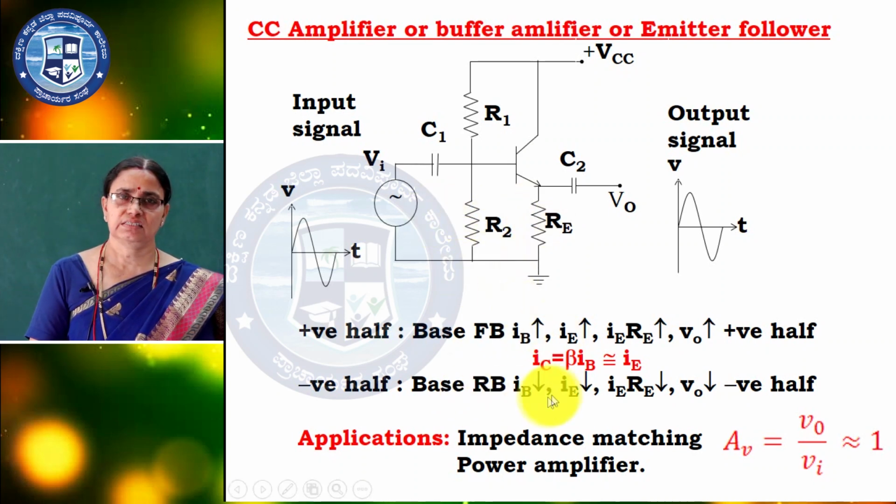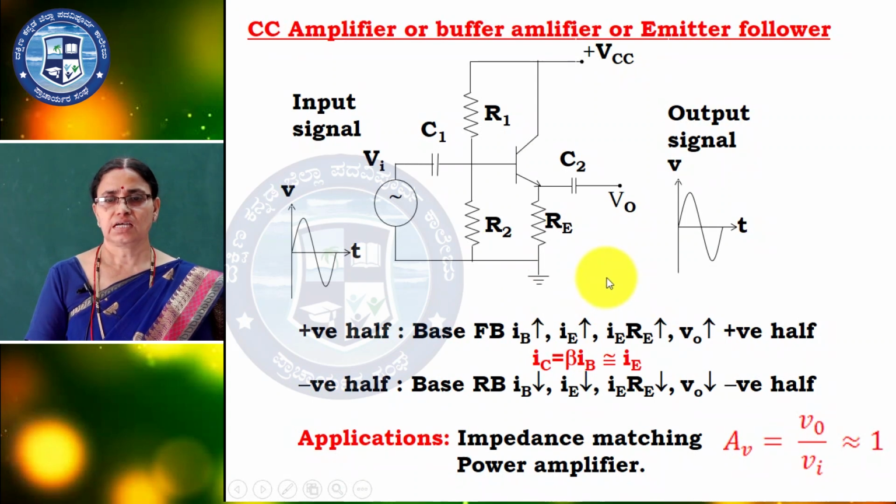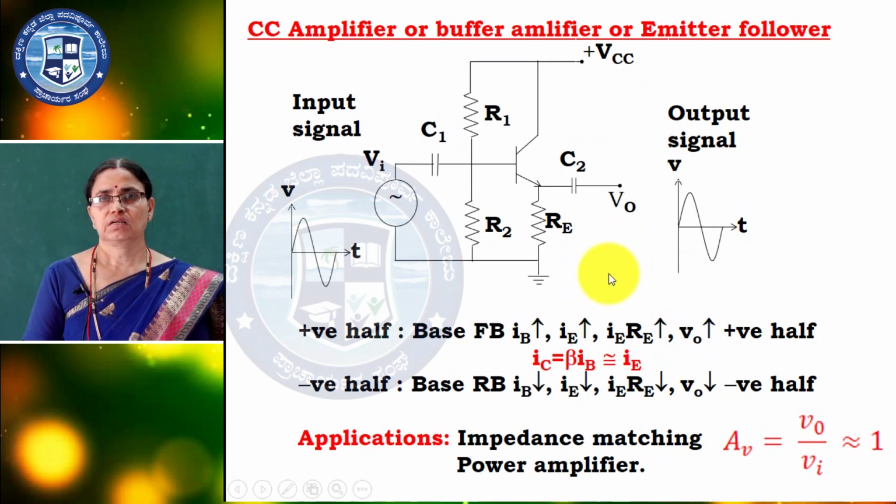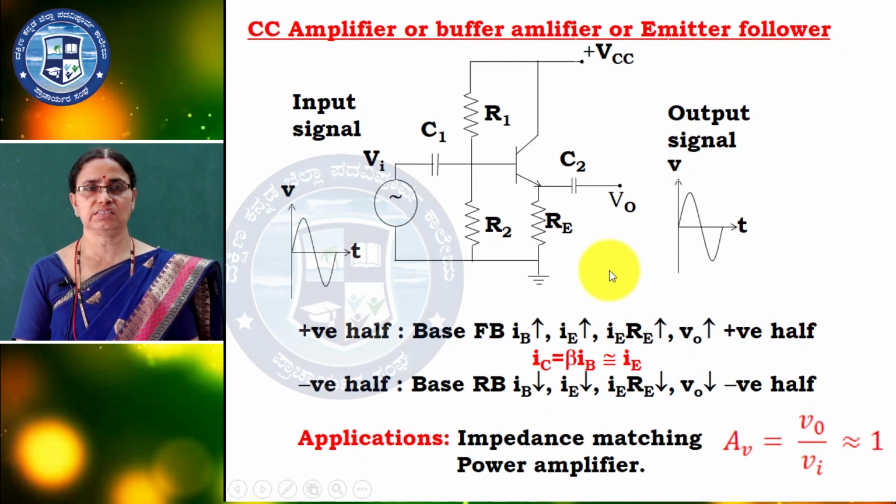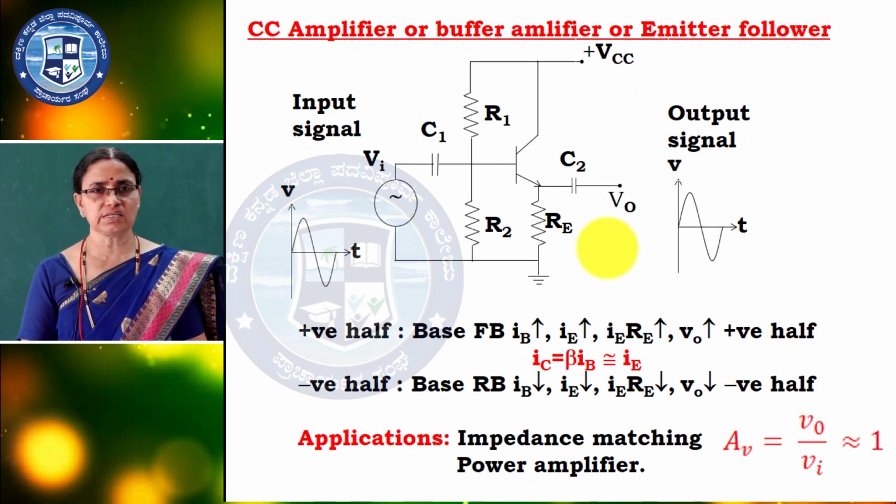The power gain is moderate. I did not mention all the characteristics here because the comparison of all three amplifiers is given separately. There I mentioned the characteristics, so you can go through them; the same characteristics apply here also.